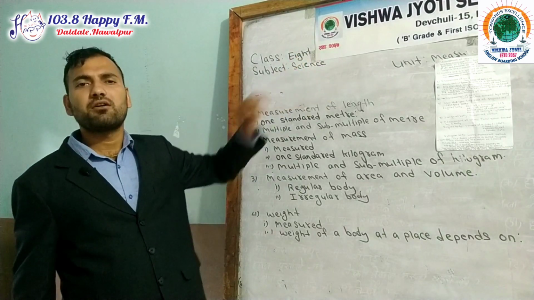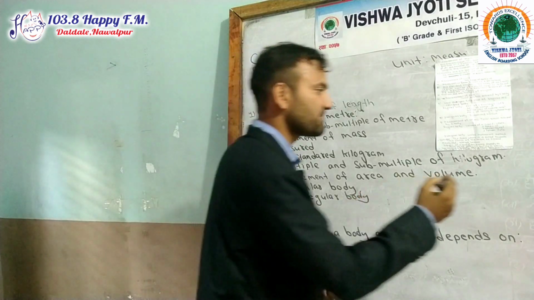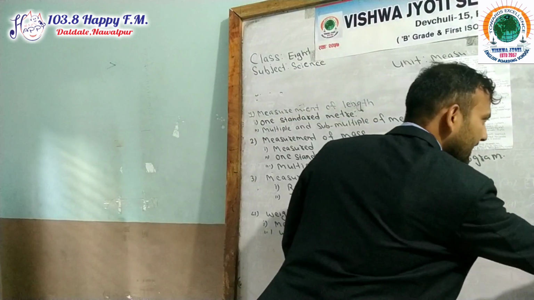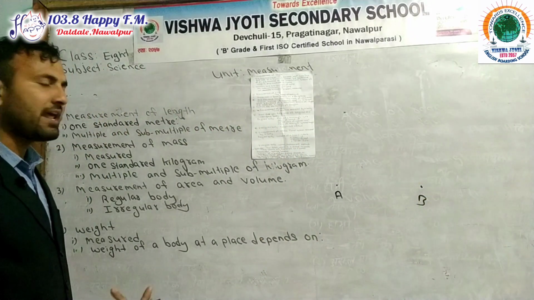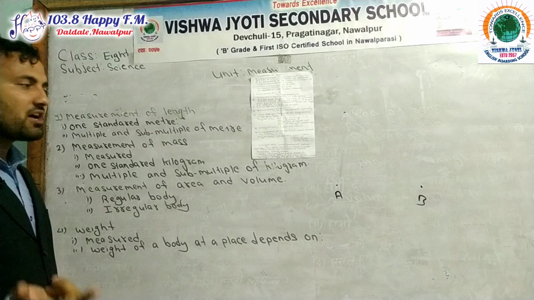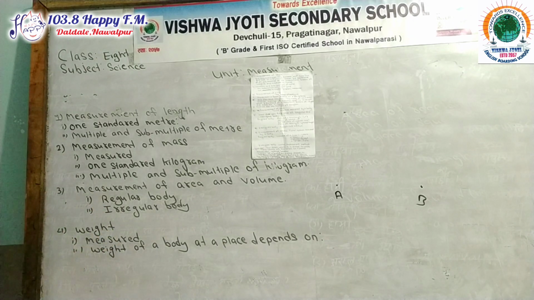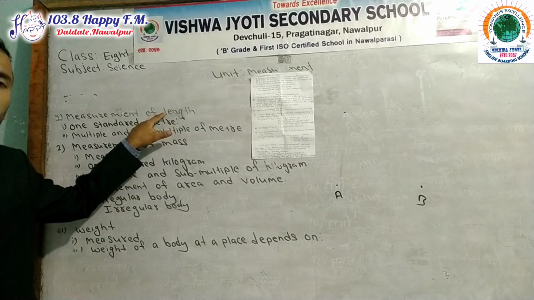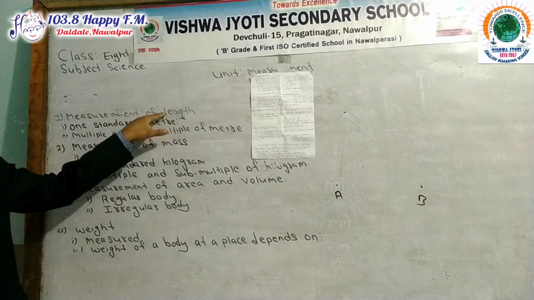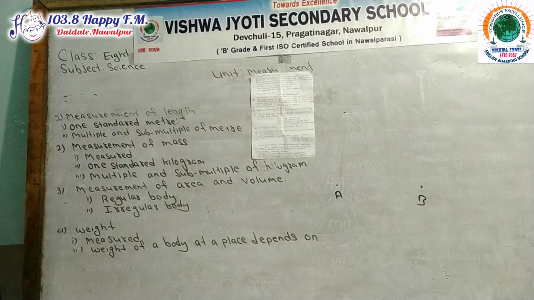Measurement of length. What is length? The distance between 2 points, A point and B point, is known as length. Its SI unit is meter and CGS unit is centimeter. It is also called a fundamental quantity. Length is called a fundamental quantity because it is independent of other quantities. They have their own identity.